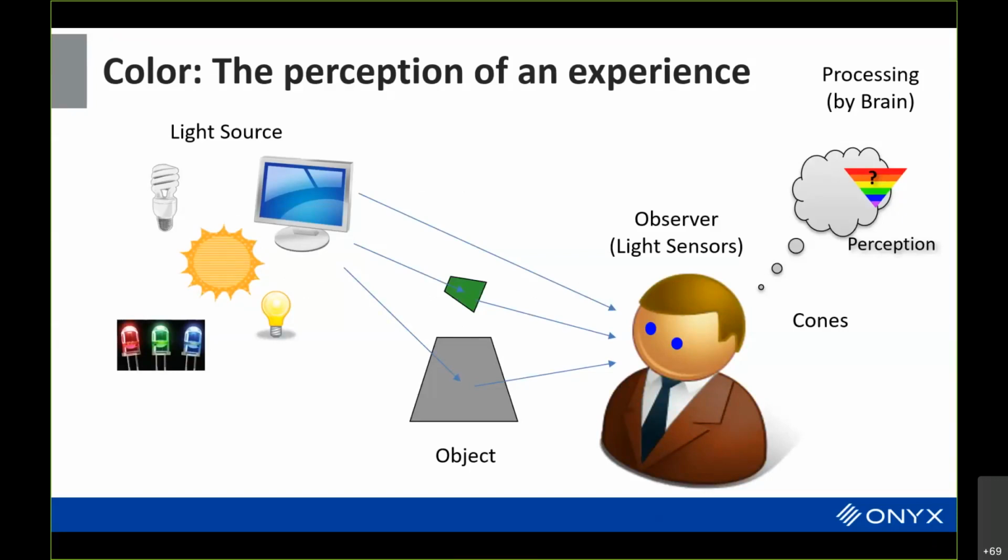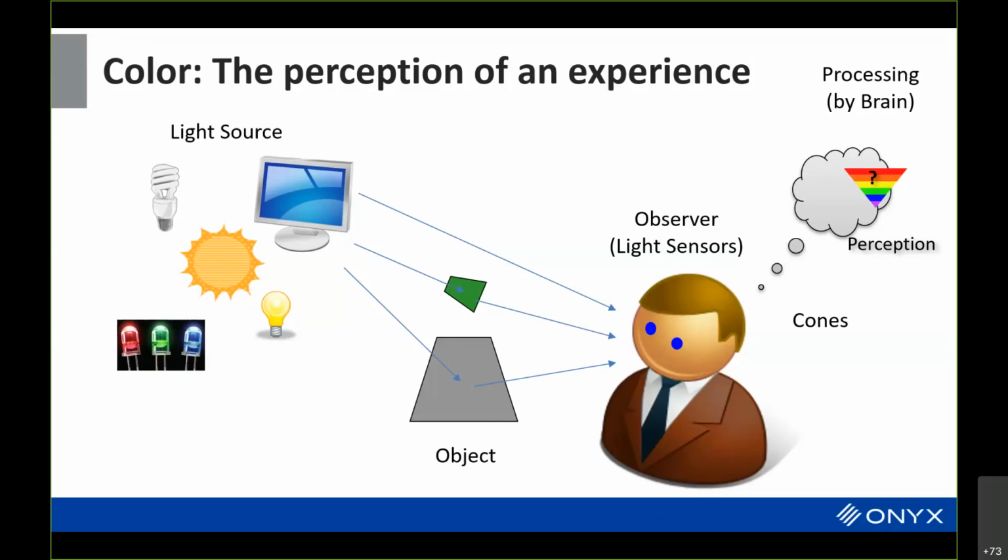You start off with some form of light. It could be a light bulb, the sun, a candle, some LEDs, or it could be coming from a display. That light is either directly observed by a human with light sensors in our eyes, or that light will interact with objects in some way. In some instances, the light will go through the object and be somehow modified in the process, or the light will interact with surfaces and potentially be modified in some way. We'll talk a little bit more about that.